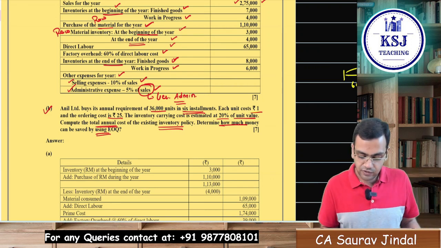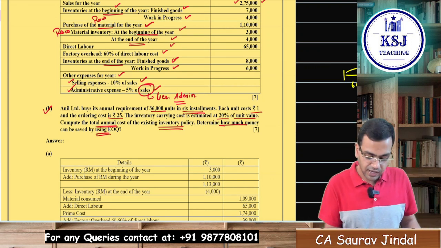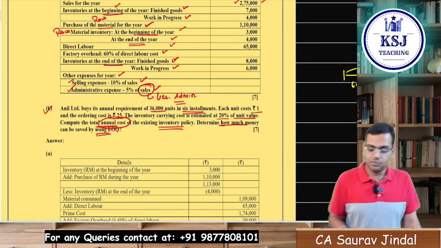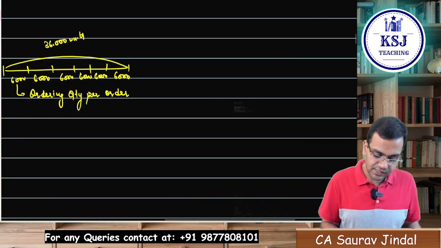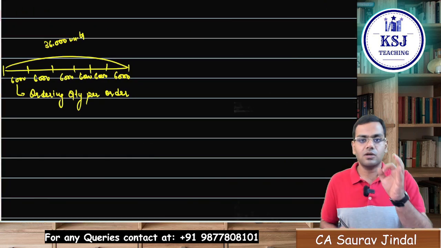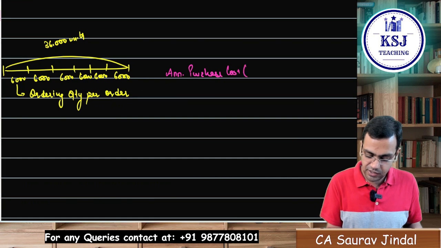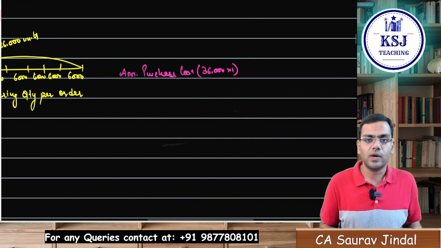Right now, for that you will have to calculate, but first you have to calculate the annual cost of the existing inventory policy, right? If you talk about this existing policy, what will be the cost related to it? I will talk about the annual purchase cost. How many units are you purchasing? 36,000. What is the cost per unit? That is ₹1, right?